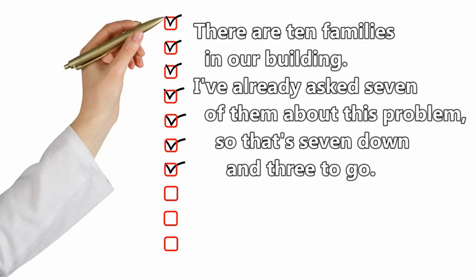This next sentence comes from the world of hunting and shooting. 7. There are 10 families in our building. I've already asked 7 of them about this problem. So that's 7 down and 3 to go.